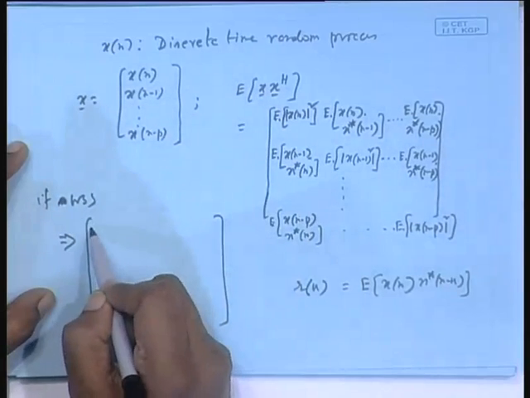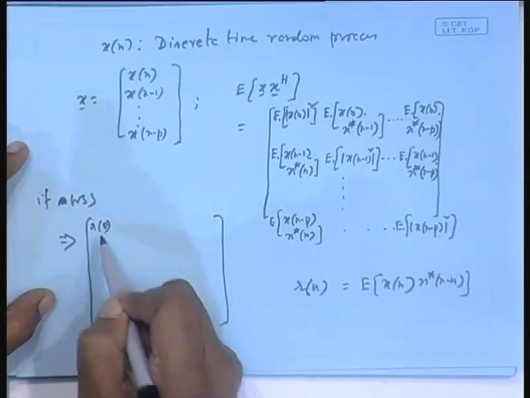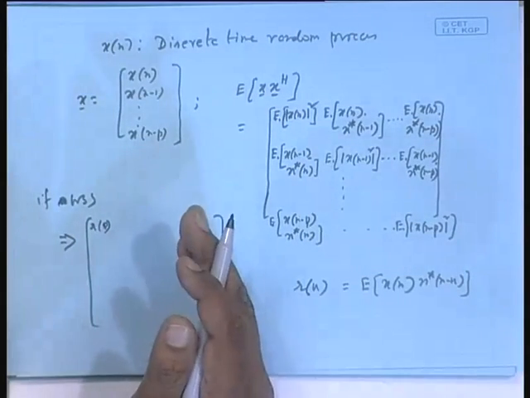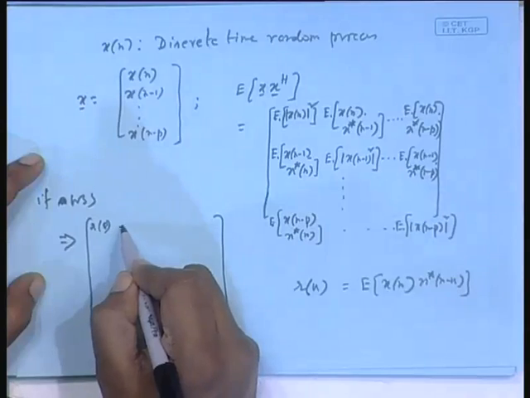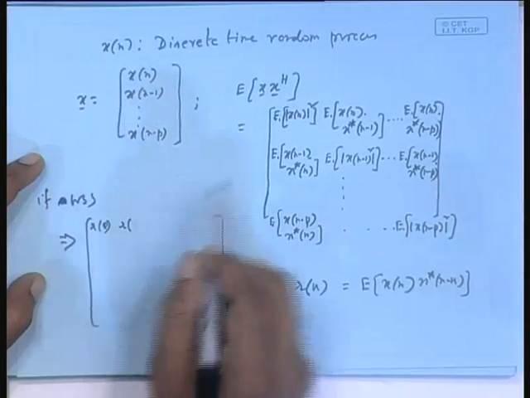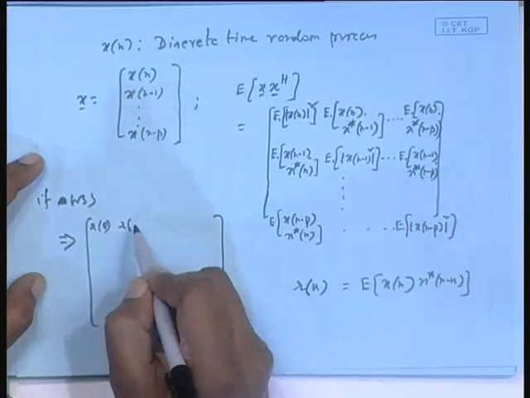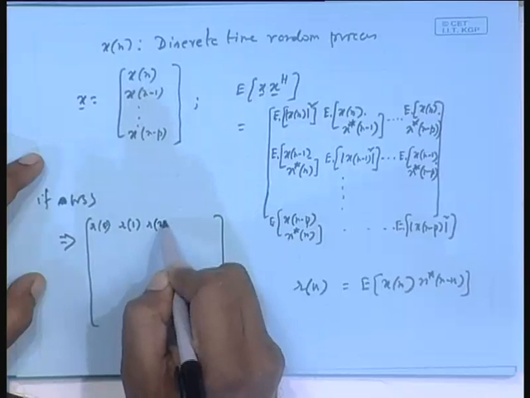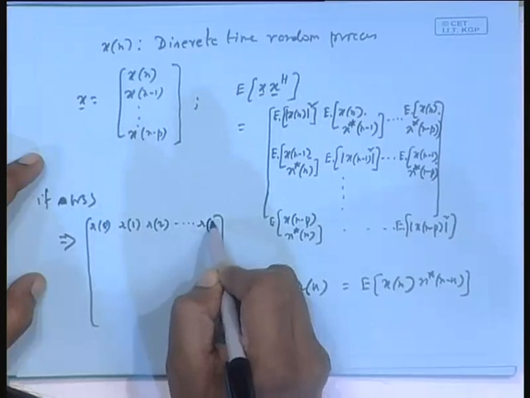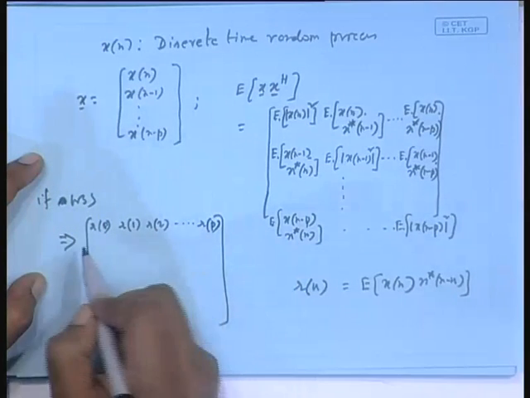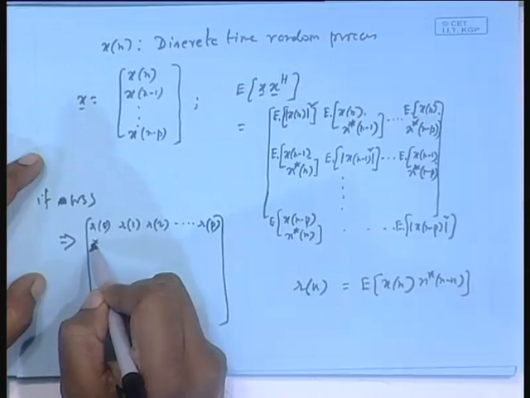First one will be R0, the expected instantaneous power R0. Then, please see this, what is this? R1, then R2, dot dot dot, Rp, and obviously this will be R star 1 by the Hermitian property.